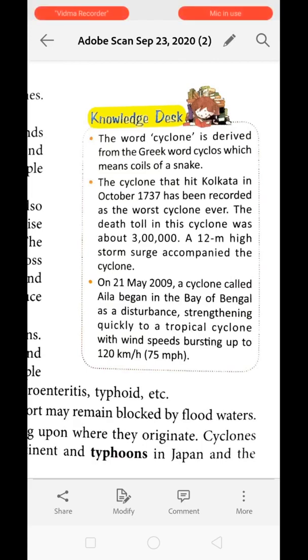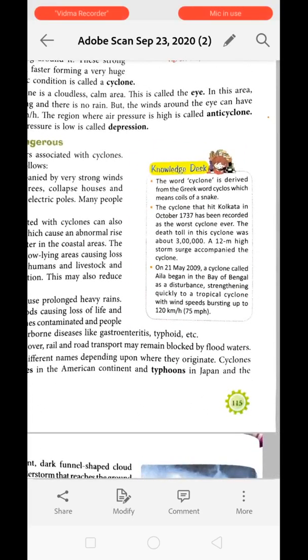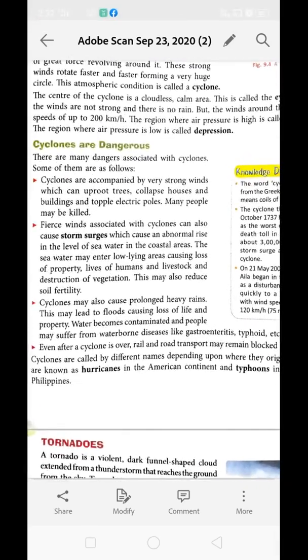Okay, next, on 21st May 2009, a cyclone called Ayla began in the Bay of Bengal as a disturbance, strengthening quickly to a tropical cyclone with wind speed bursting up to 120 km per hour. The 200 km per hour that we have studied is the highest noted speed of cyclone wind. So, understood?